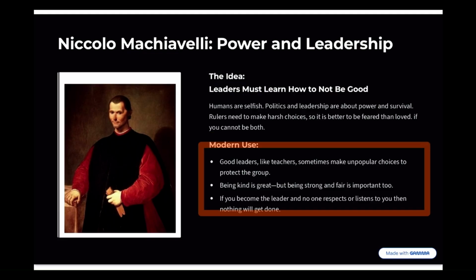Then we also have, how can we use that today? Well, we can look at leaders today. Good leaders, like teachers, sometimes have to make unpopular choices to protect the group. And we have to understand that being kind is great if you're a leader, but being strong and fair is important too. If you become a leader and no one respects or listens to you, will anything get done?